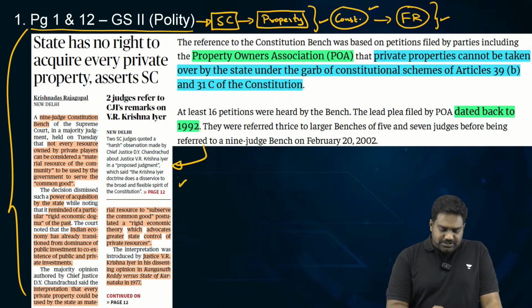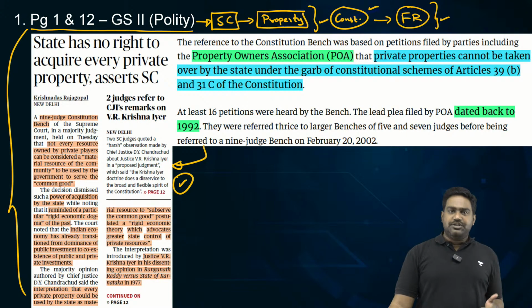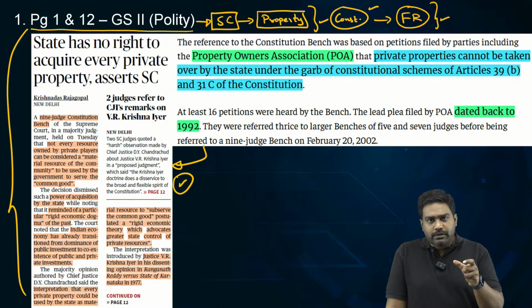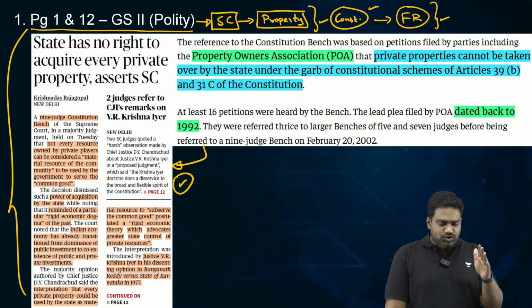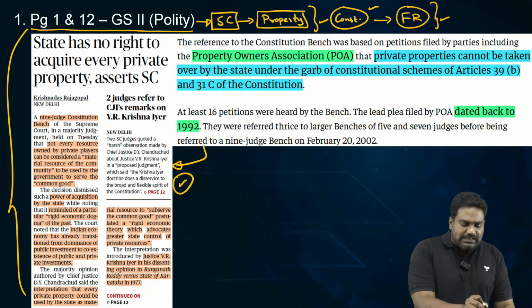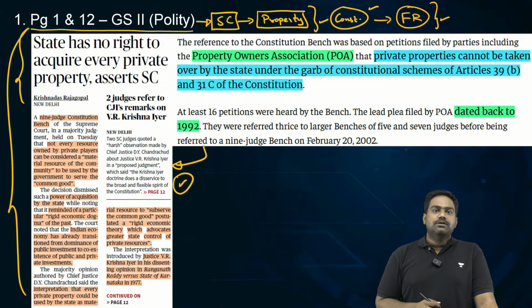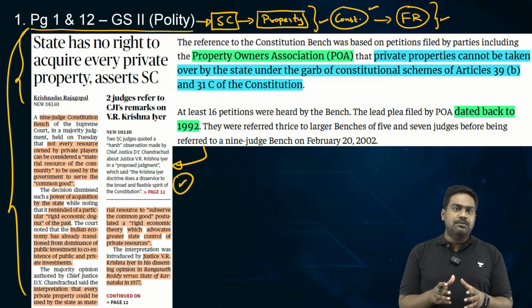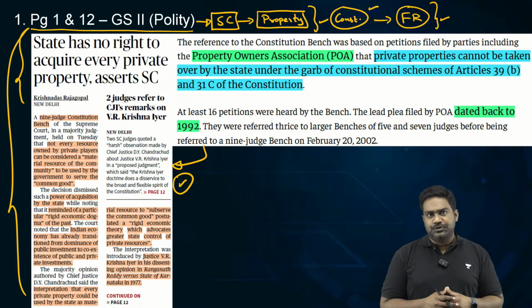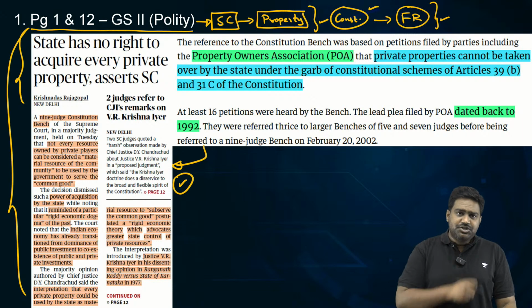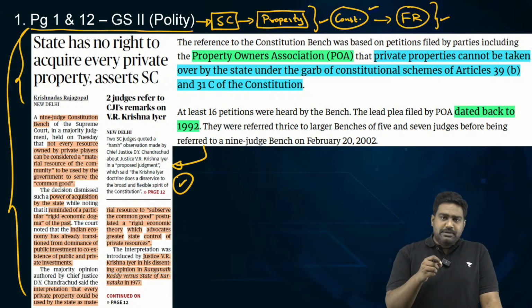So these petitions eventually reached the appeal stage, and now a 9-judge constitution bench has looked at the matter of right to property and the authority of the government to acquire private property. And the Supreme Court has ruled that state has no right to acquire every private property. So let's dive a little deep into this topic and understand the interpretation that has been provided by the 9-judge constitution bench. This constitution bench was headed by Chief Justice of India, D.Y. Chandrachud.